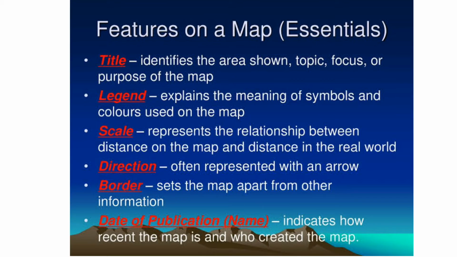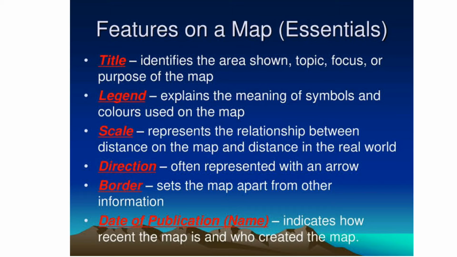A map is a shorthand script for the geographer. If we know the script or the language of the map, we can very easily understand it. Now, let us learn the essential components of the map. Number 1. Title. Title identifies the area shown, topic, focus, or the purpose of the map. Number 2. Legend, which explains the meaning of symbols and colors used on the map.